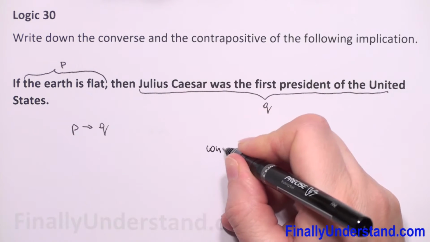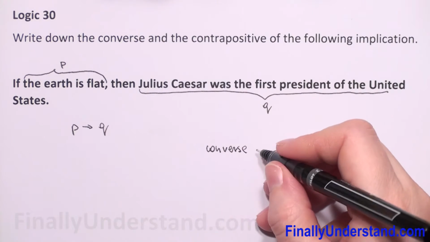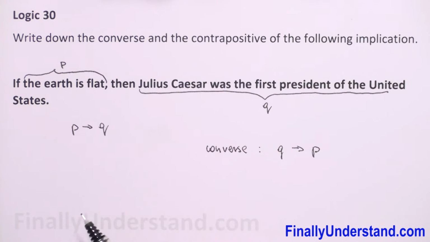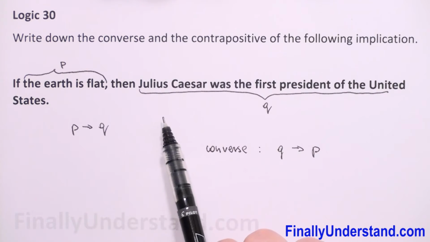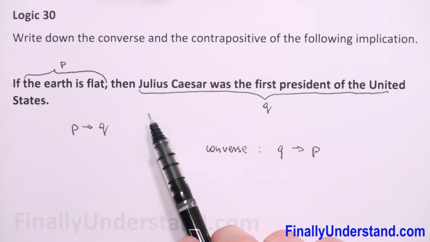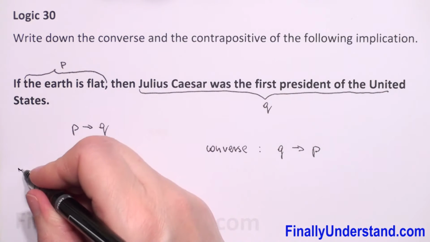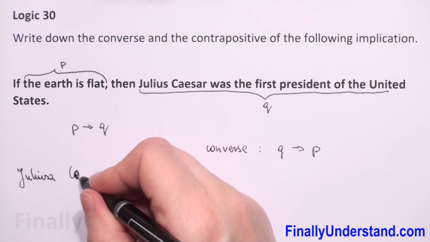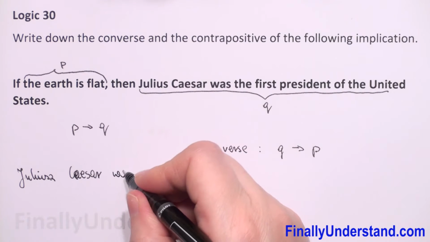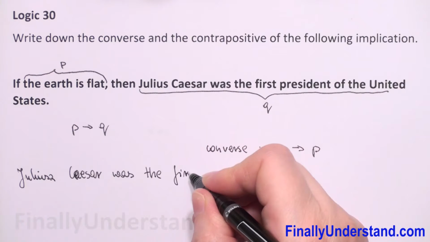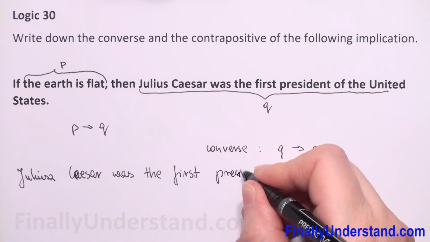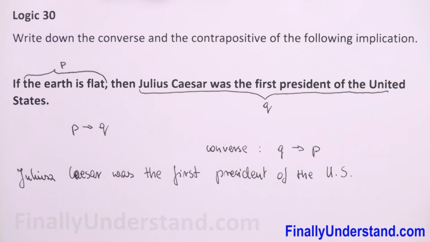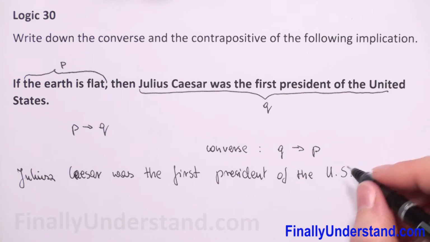The converse is Q implies P. So we have to rewrite our sentence, and we will have first to put Julius Caesar was the first president of the United States, and of course I forgot, we have to put if.